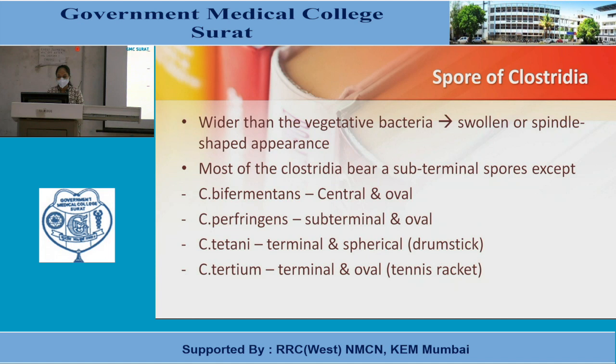Clostridium perfringens has subterminal and oval spores. Clostridium tetani has terminal and spherical spores, also called drumstick appearance spores. Clostridium tertium has tennis racket appearance spores, which are terminal and oval in shape.